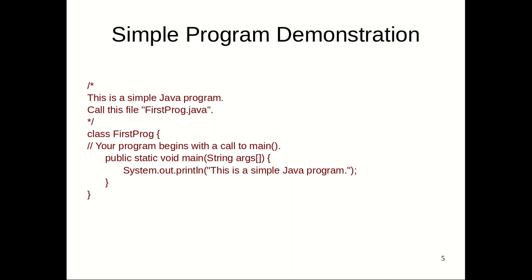There are two methods very commonly used: print and println. Print will print anything that you provide as an argument. Here our argument is a string. This is a simple Java program, and with print the control will remain on the same line. When we use println, it will send the control to a new line. That is the difference between print and println.